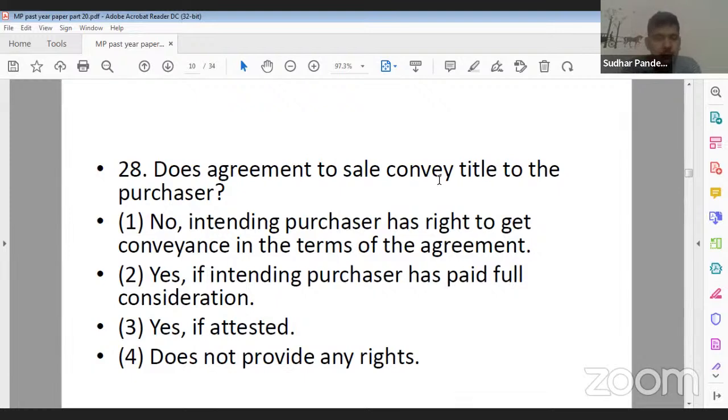Option 1. No. Intending purchaser has right to get conveyance in terms of agreement. Option 2. Yes, if intending purchaser has paid the full consideration. Option 3. Yes, if attested. Option 4. Does not provide any right. So they are asking about the agreement to sale. Does agreement to sale convey any title to the purchaser? Option 1, no, intending purchaser has right to get conveyance in terms of agreement. Option 2, yes, if the intending purchaser has paid full consideration. Option 3, yes, if attested. Option 4, does not provide any right.